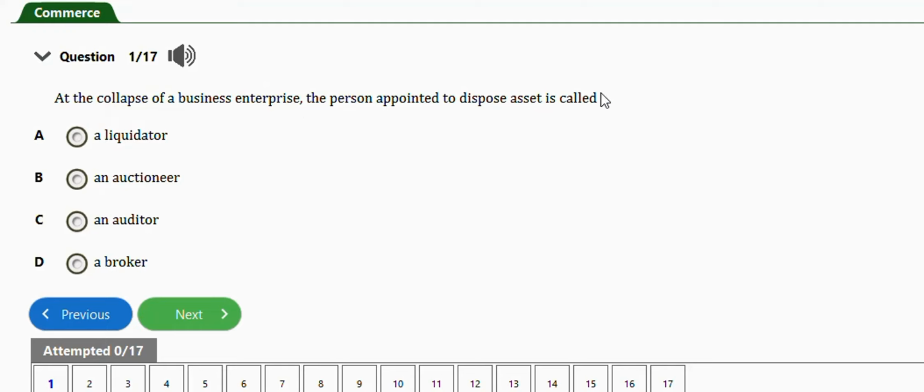The first question I have here says, at the collapse of a business enterprise, the person appointed to dispose asset is called a liquidator, an auctioneer, an auditor, a broker. So the right answer is option A, a liquidator. Very important, guys. So that's it.